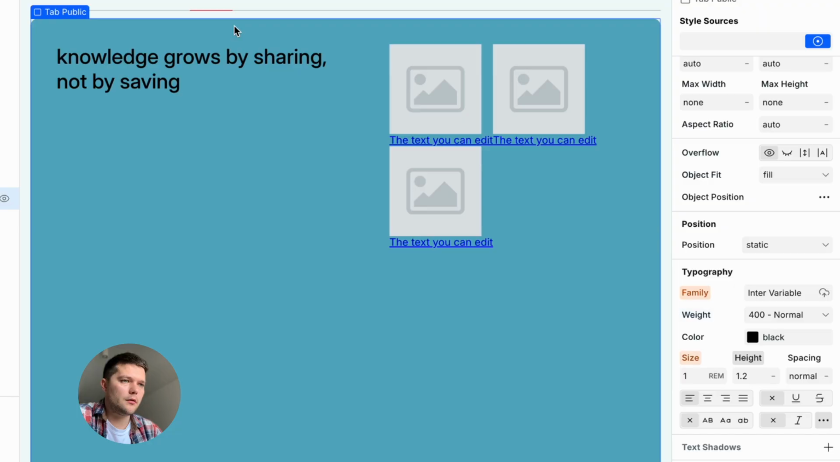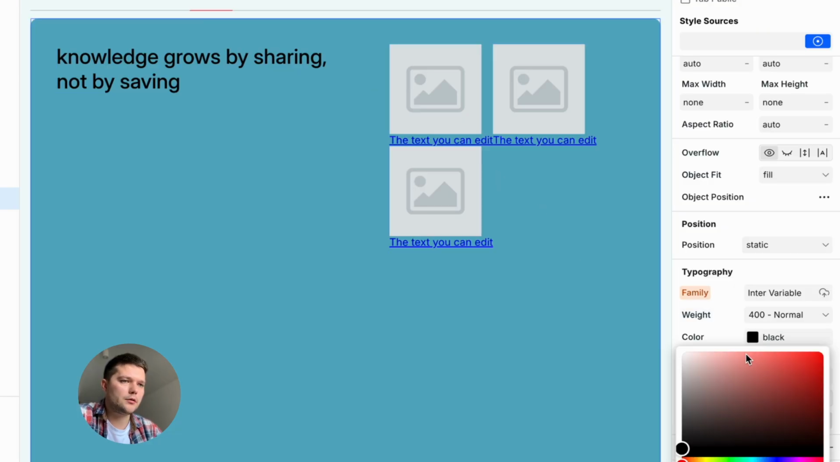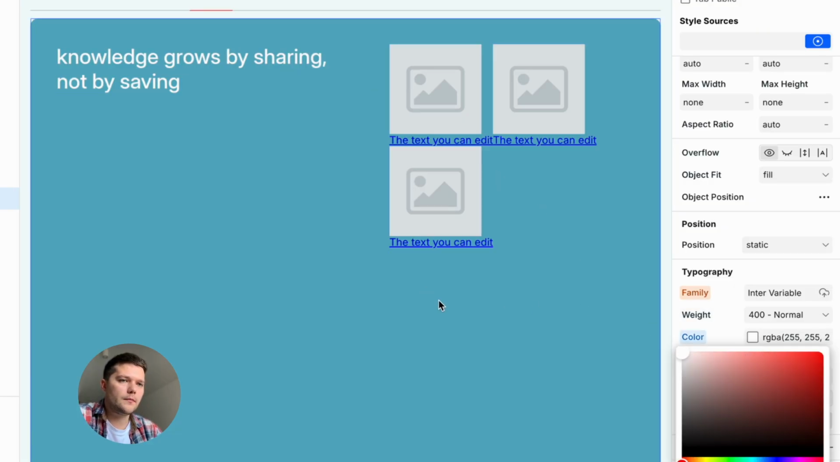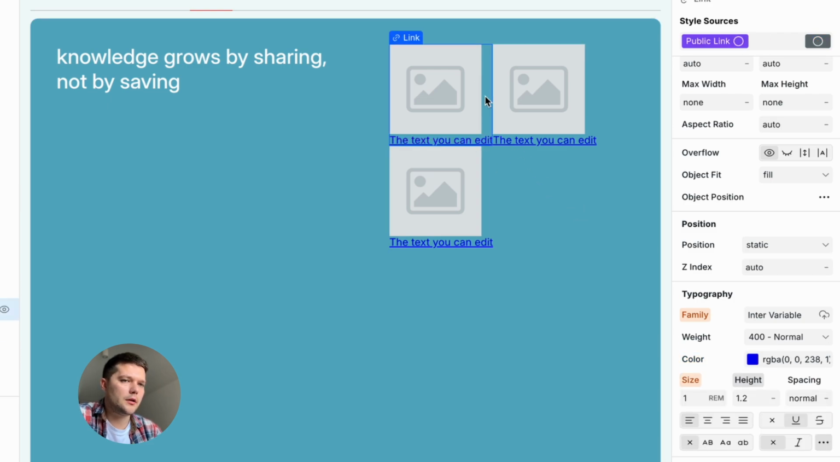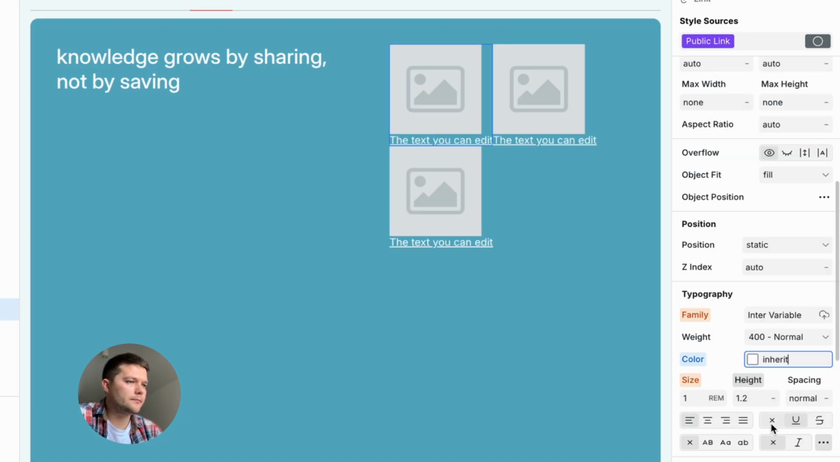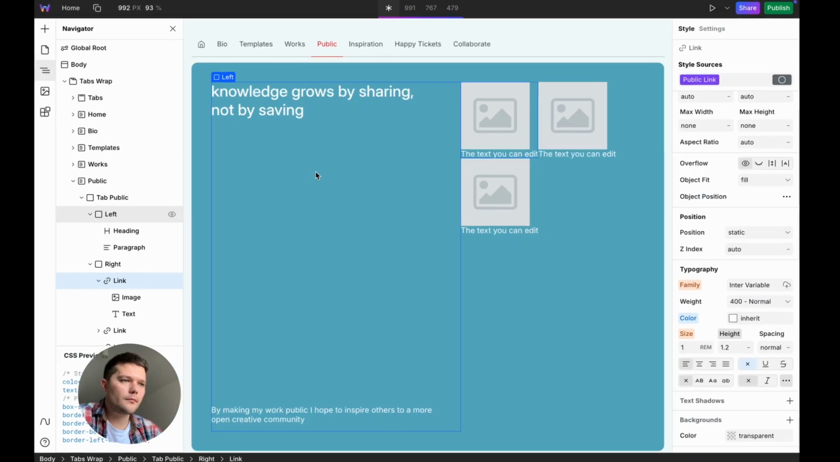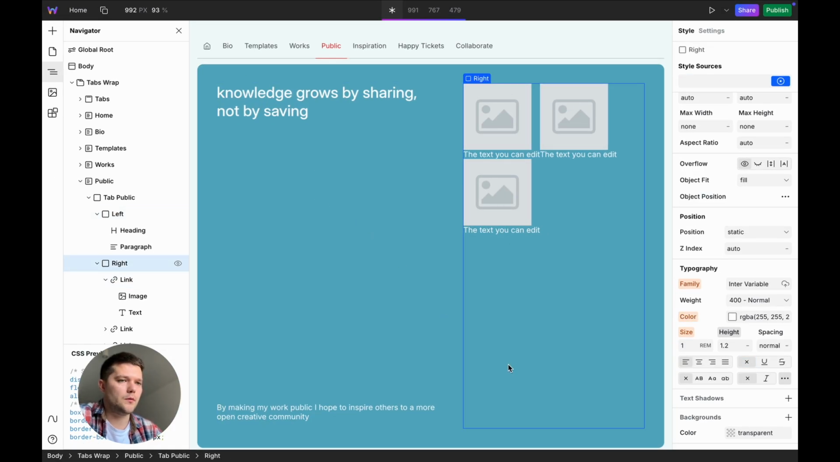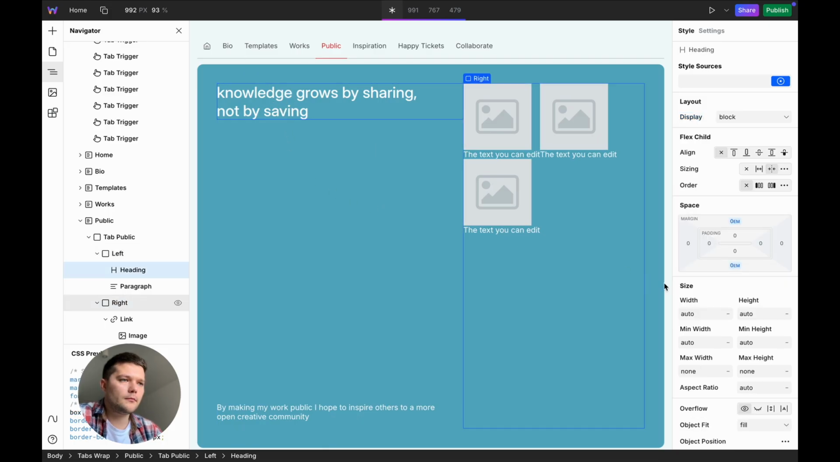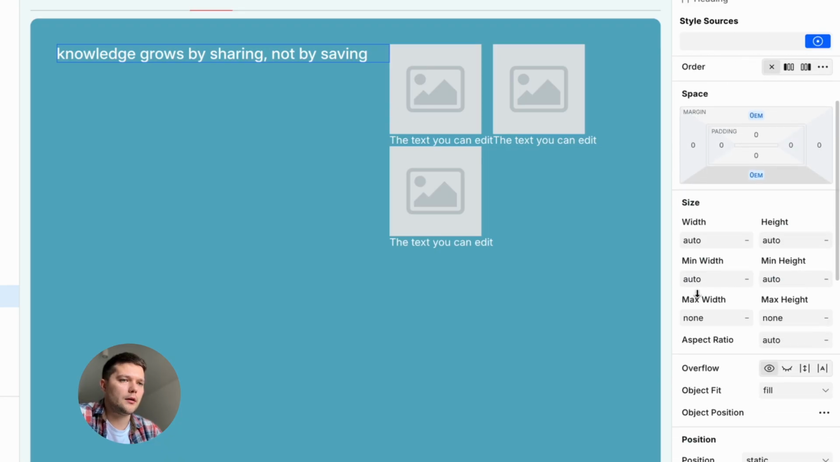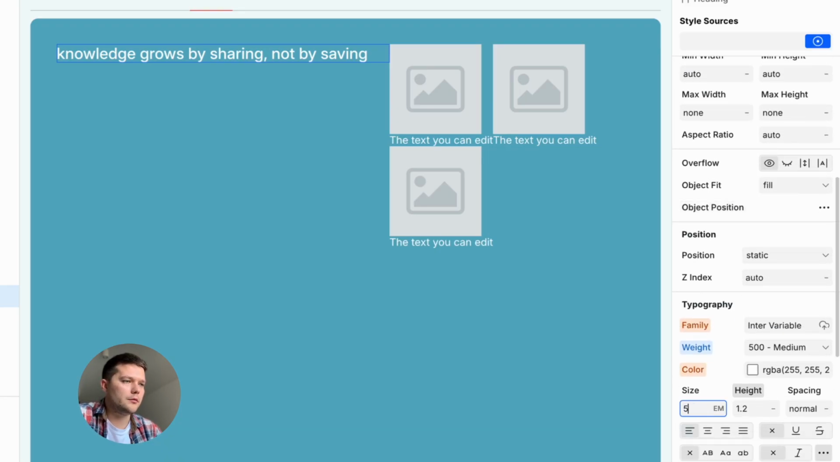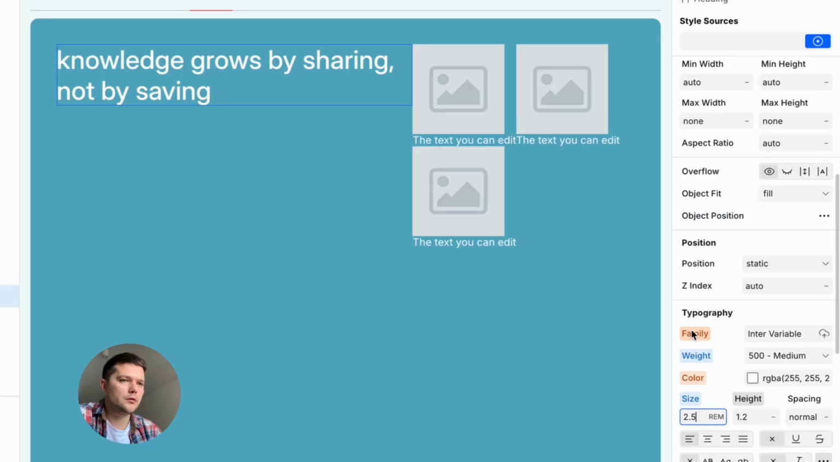Now I select the entire tab and set its text color to white. For the links, I apply inherit so they automatically take the parent's color, and remove underlines. This step is probably the simplest one in terms of the design. Should be quick to set up. I change the heading from H1 to H2 and limit its width to 16 characters, ensuring it wraps neatly.